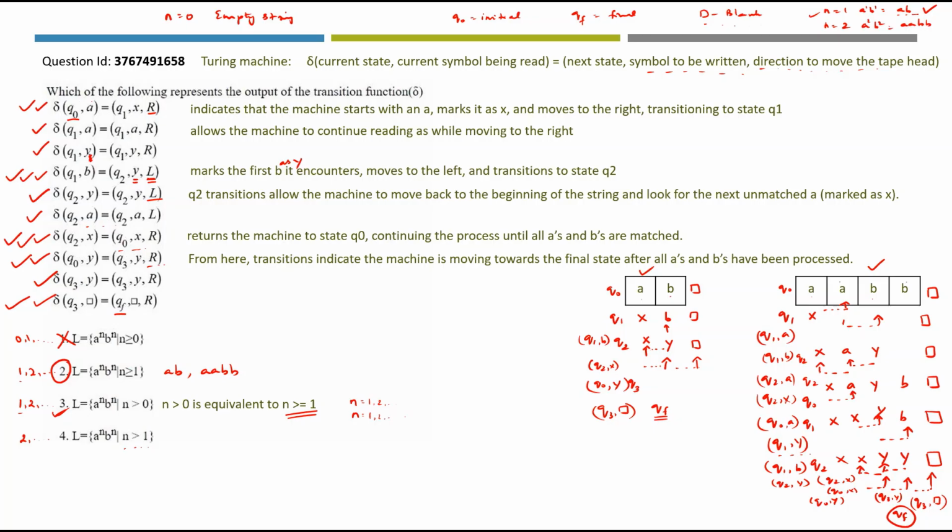This condition here states that n will be greater than 1 where n is equal to 1 is excluded. This particular transition function is processing the string AB where n is equal to 1. This is excluded by option 4 because it is starting from AABB only. AABB is successfully processed, there is no doubt. But this language should include AB, which will not happen because n's value is greater than 1. So we can rule out fourth option also.